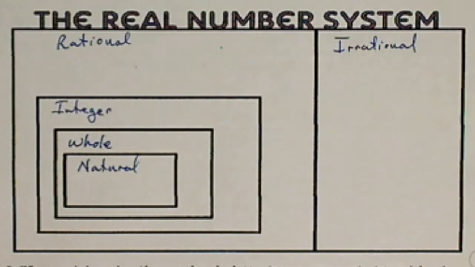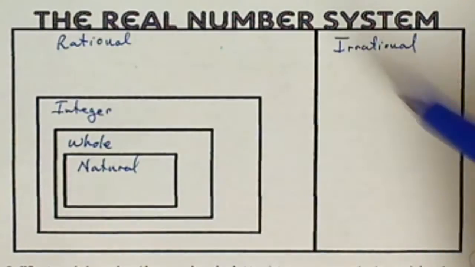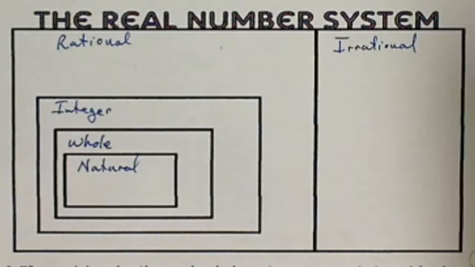Okay, guys, we're going to try the real number system here in 2 minutes. I'm going to see if I can get it done in 2 minutes. So here we go. Everything you're going to learn in the 8th grade is going to fall under the real number system. So underneath that, you're going to have two different sets. One's going to be rational, one's going to be irrational. We'll start with the easy one first.